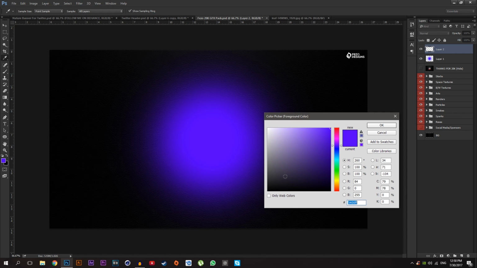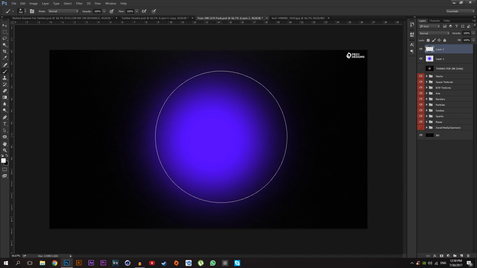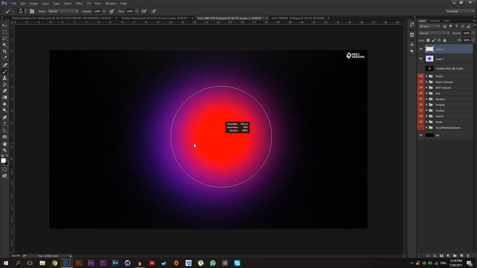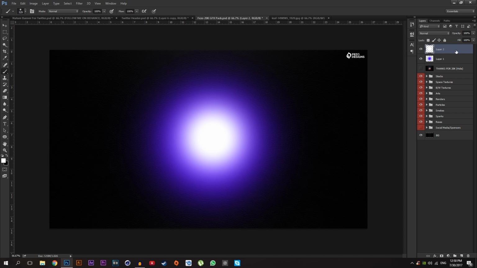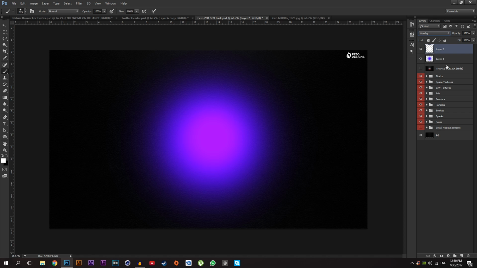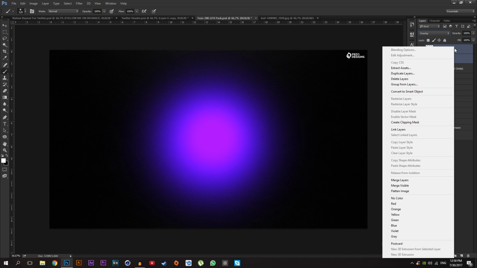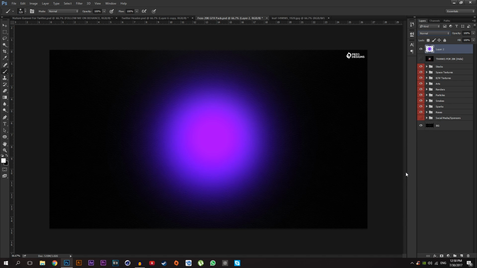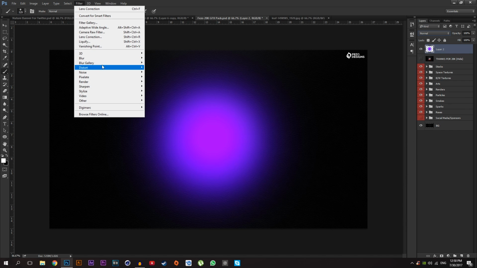This time select the white color and make the brush smaller, and one click on the middle of this. Layer 1, and select layer 2, go to blending option, select overlay, and select 2 layers, right click on it and click merge layers, or press Ctrl E to merge it. Then I'm going to Filter, Blur Gallery, select Field Blur.